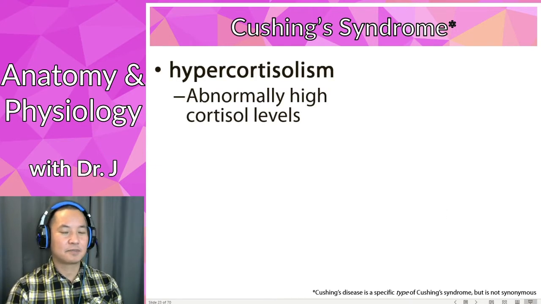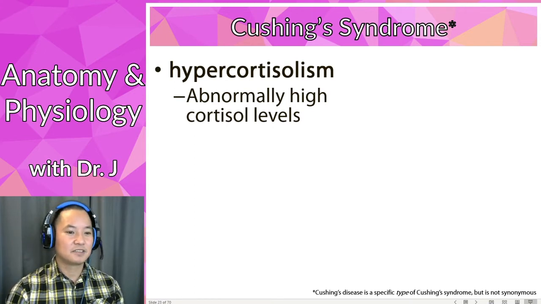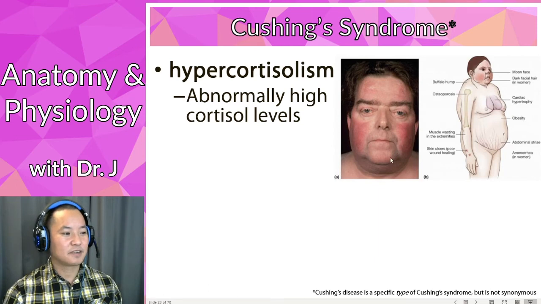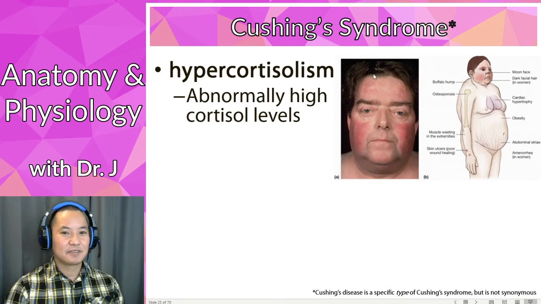It's a form of hypercortisolism when you have abnormally high cortisol levels in the body. So what does that do to the body? Well, this is someone who has Cushing syndrome. And what do we see here? Notice that his face is very puffy, so that's a mnemonic. I know it sounds kind of mean, but I think of it: you get puffy like a cushion. So this is what you see with Cushing syndrome.